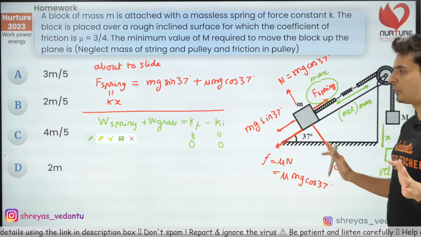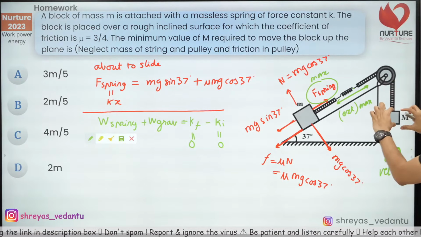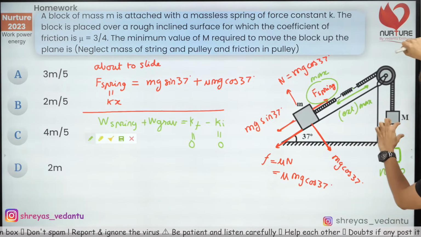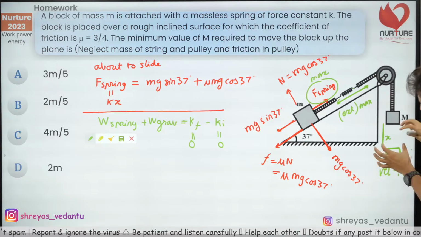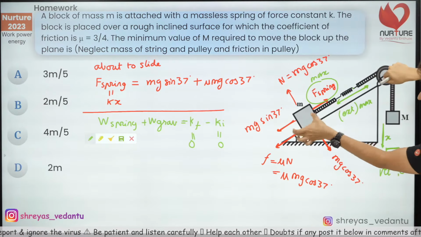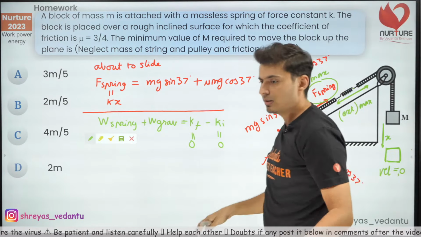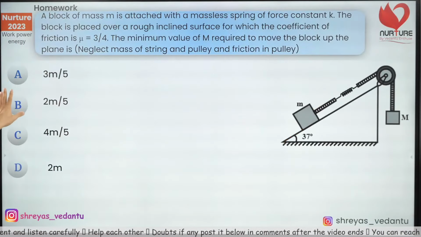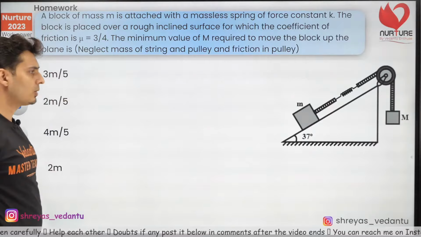Understood? Clear? What has happened? It started from rest, accelerated, stopped. Spring force is maximum and it is going to go up, but even before that, the spring force, which is maximum, is just enough to pull this. That's all. Just use this, now you'll be able to get it.